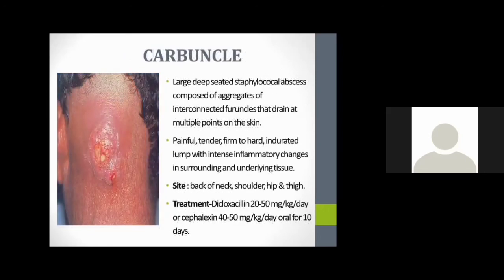And carbuncle is a large, deep-seated staphylococcal abscess composed of an aggregation of interconnected furuncles that drain at multiple points on the skin. In this condition, the deeper layer of the skin is also affected, so it will be more painful. Mainly it affects the back of the neck, shoulder, hip, and thigh.